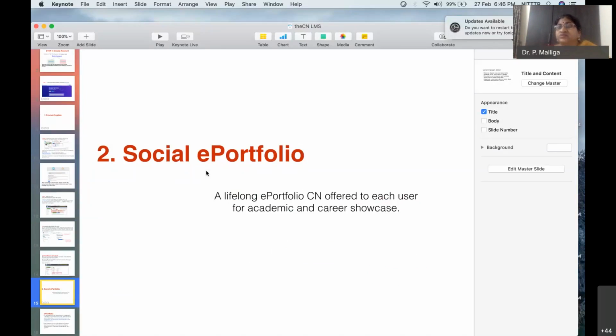You can encourage your students to keep accumulating badges, certificates, and their skill set, and share them with employers. For different employers, you can have different portfolios. Many developed countries have started using this for project work and for showcasing whatever they do in their teaching and learning process.